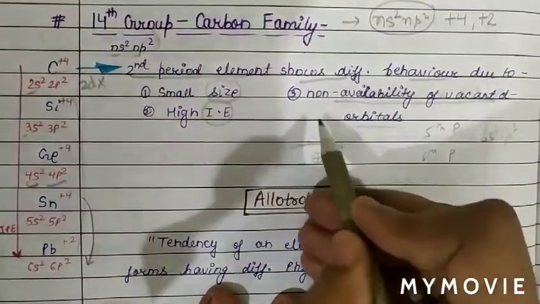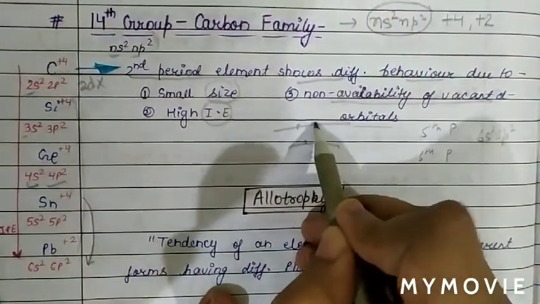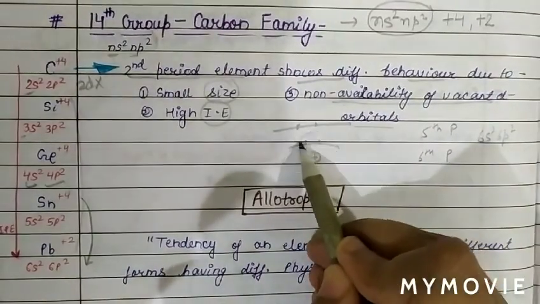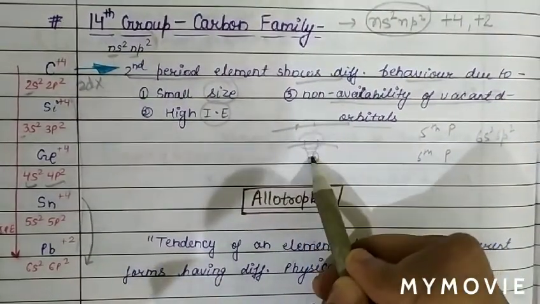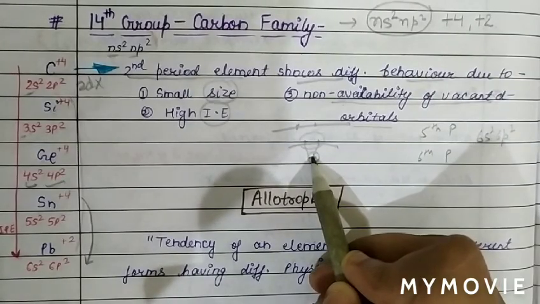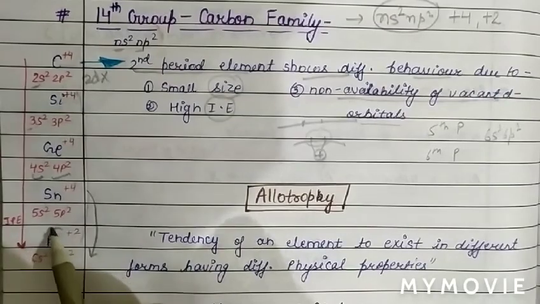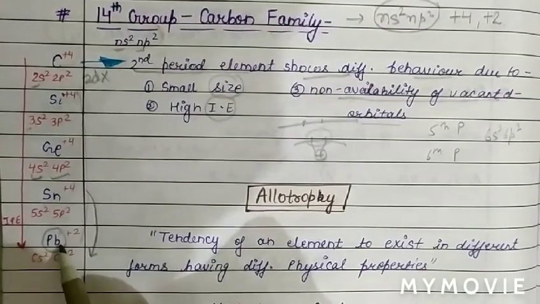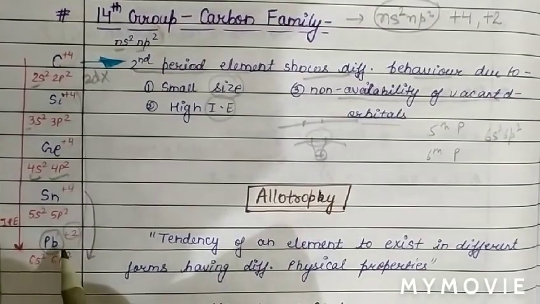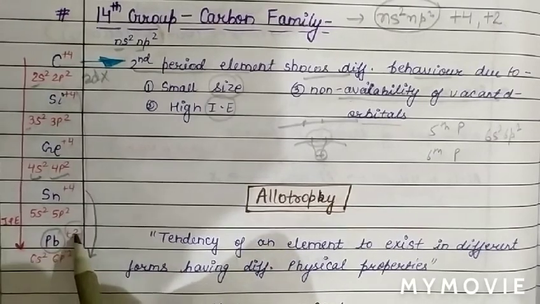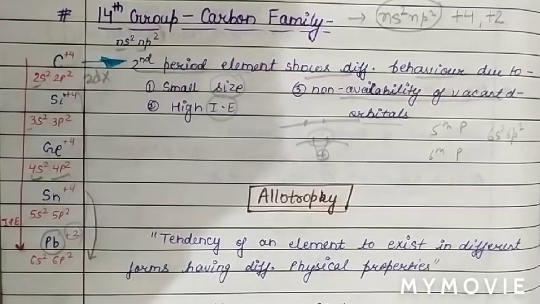So basically we can see that 2 electrons are present in the 6p orbital. These 2 electrons, due to the inert pair effect, will not take part in chemical bonding. Therefore the oxidation state shown by lead is +2. Due to the inert pair effect, the lower oxidation state is more stable for lower elements, as we have already discussed.